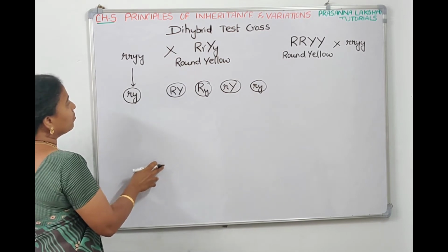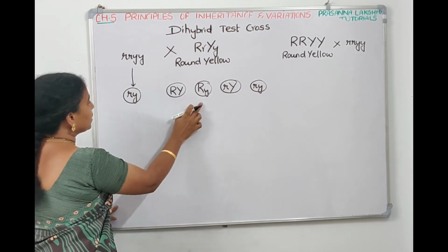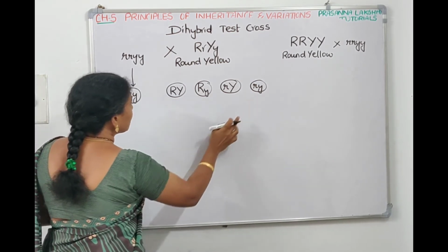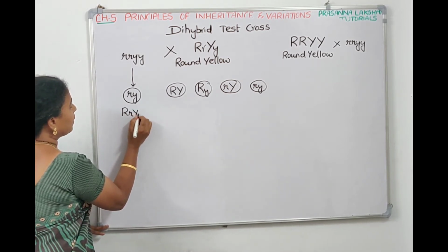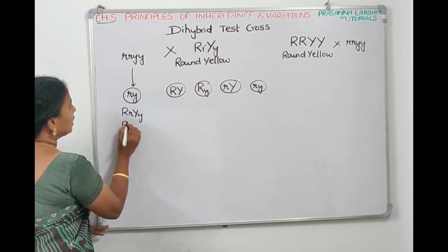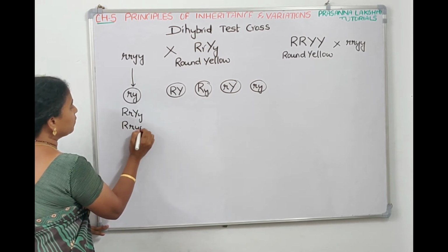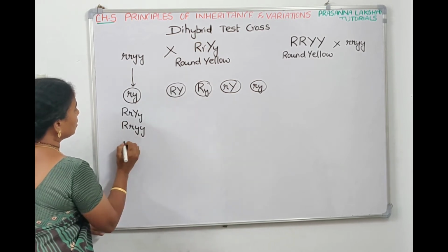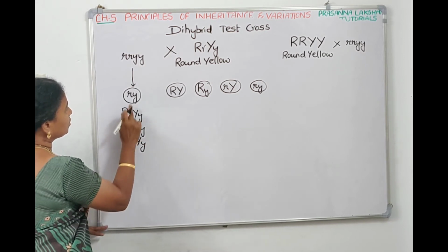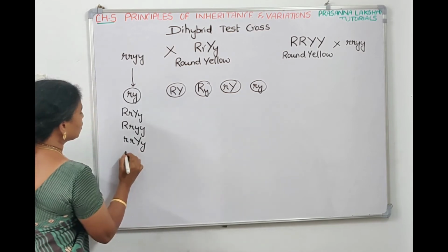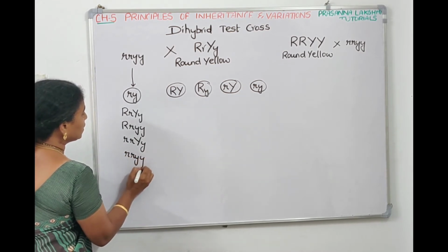So when we make the combinations, this with this, this with this, this with this, and this with this, we get the ratio as capital R, small r, capital Y, small y, this combination. Capital R, small r, small y is the second combination. Small r, capital Y, small y is the third combination. This with this will be small r, small y.